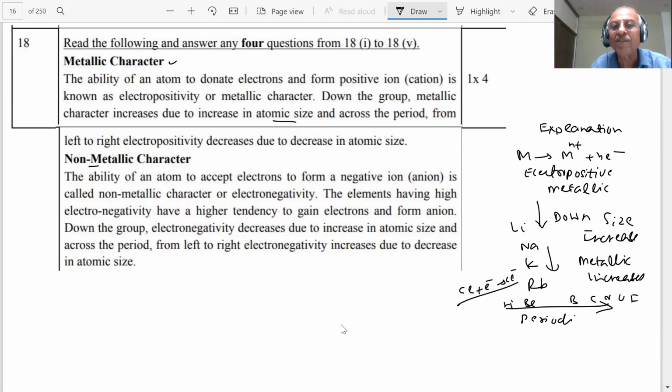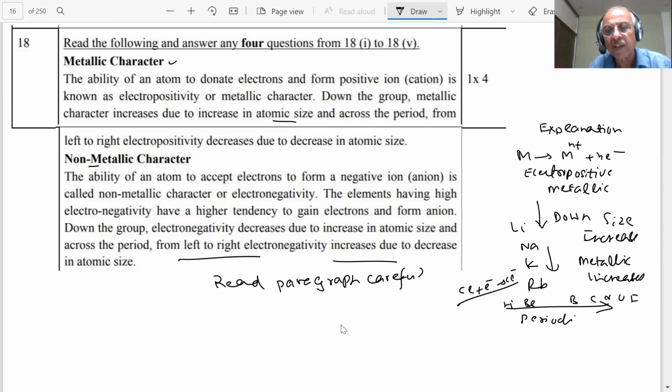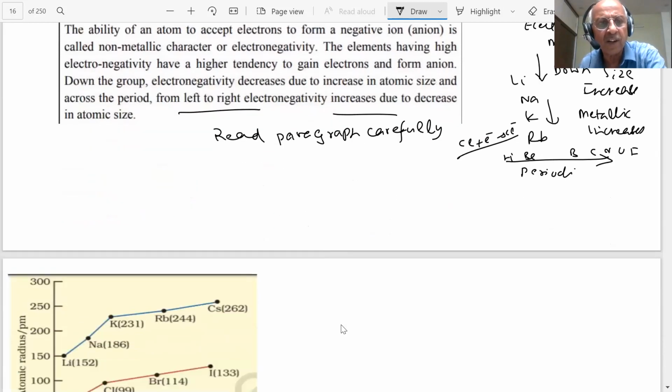Down the group, electronegativity decreases due to increase in atomic size, and across the period from left to right, electronegativity increases. So read the paragraph carefully, student. You can see that this question has been taken from the NCERT paragraph. Those students who have read the NCERT can easily answer this question very clearly.